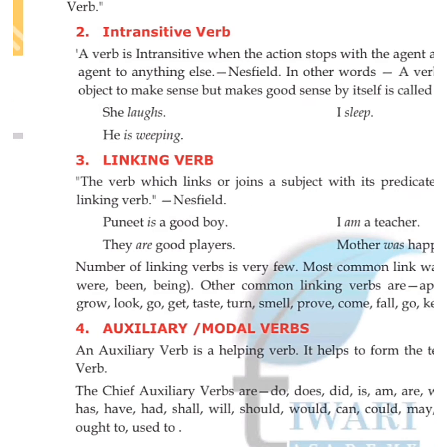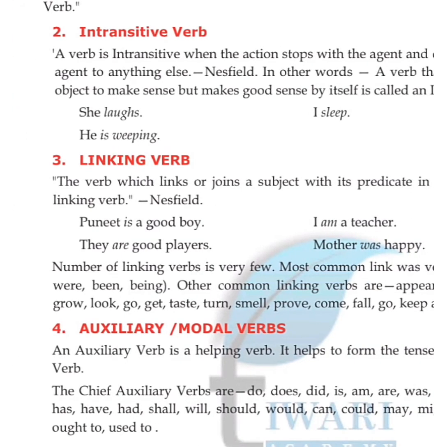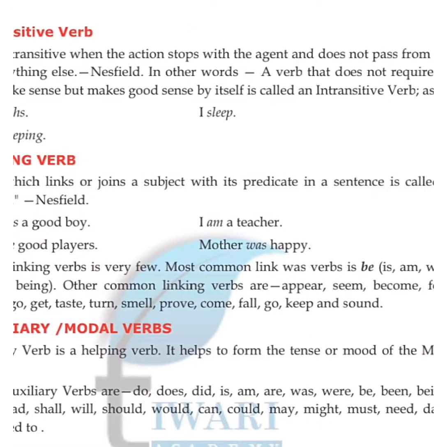ऐसा होता तो दिस इज अ टेंसेस वर्ब. Okay, she laughs, he laughs, like I sleep, we sleep. Okay, he is weeping, she is weeping, like this. So these all are intransitive verbs. So what is a linking verb?